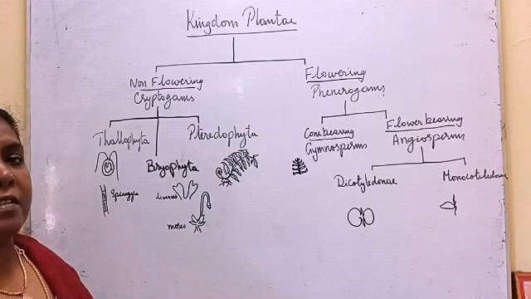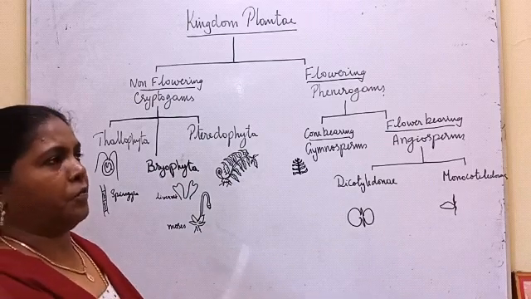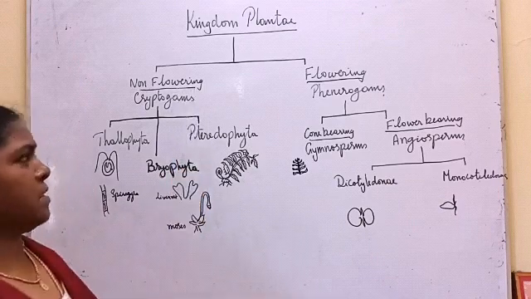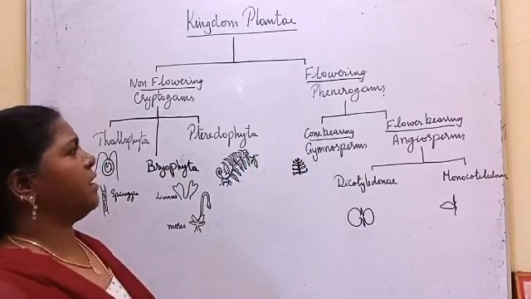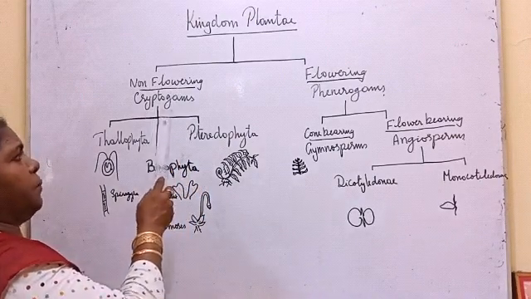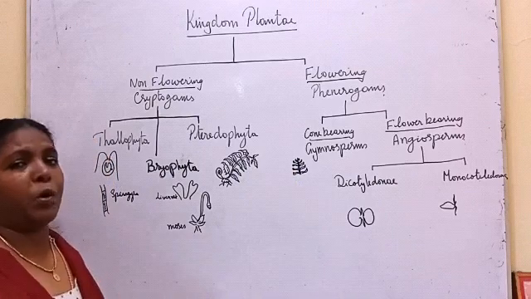All the plants which reproduce without producing flowers are kept under non-flowering plants. All the flower-bearing plants are kept under one category. Non-flowering plants are called cryptogams. Flowering plants are called phanerogams.